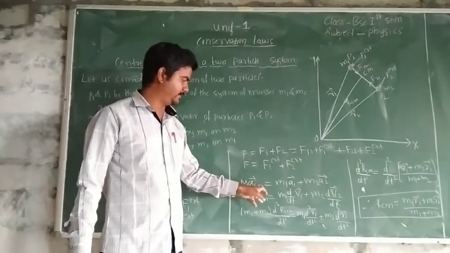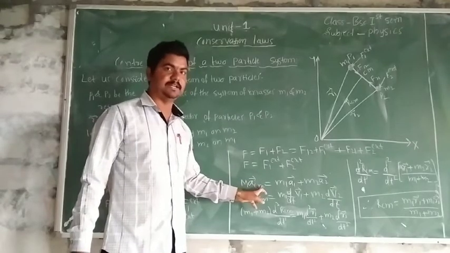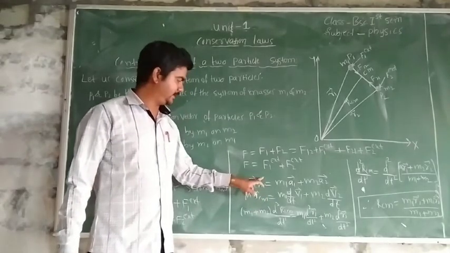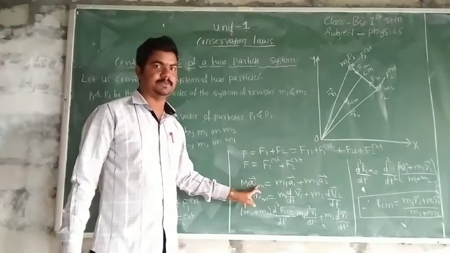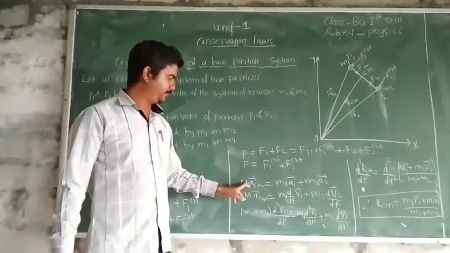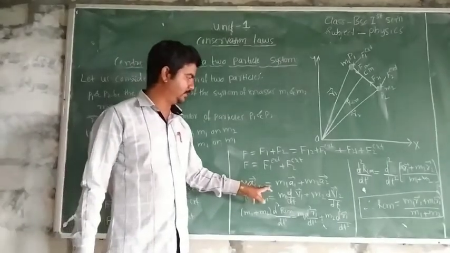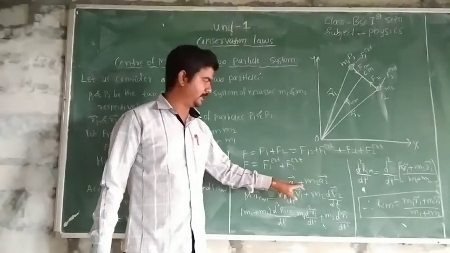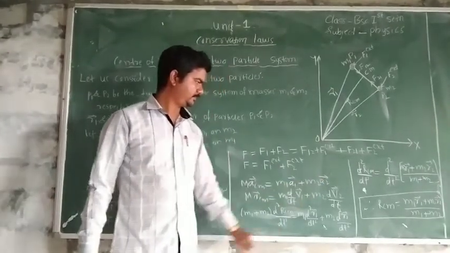This subscript CM represents the center of mass. This A bar CM is the acceleration of center of mass. This M A bar CM is equal to M1 A1 bar plus M2 A2 bar.